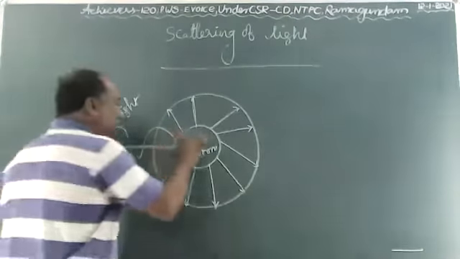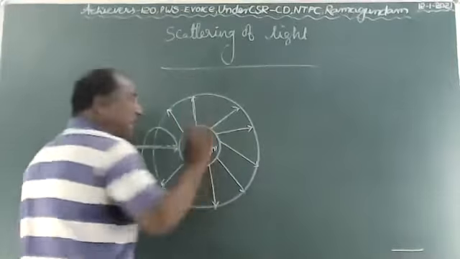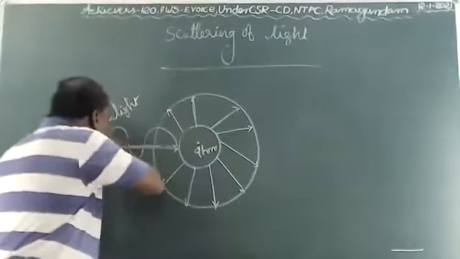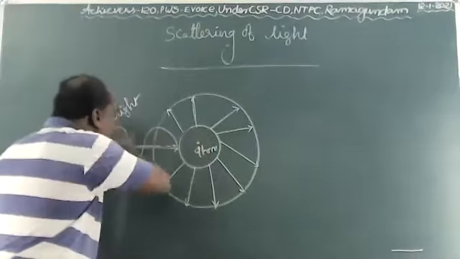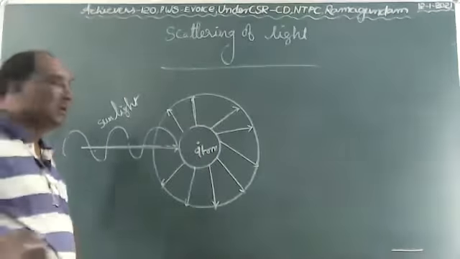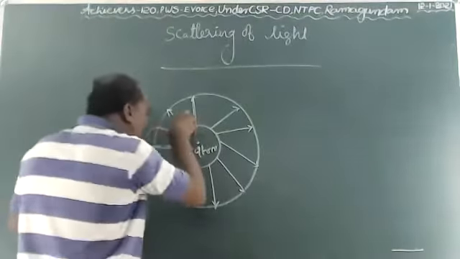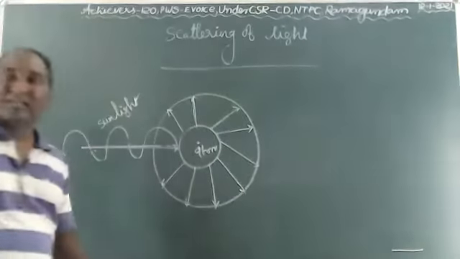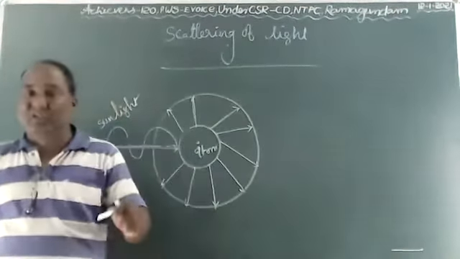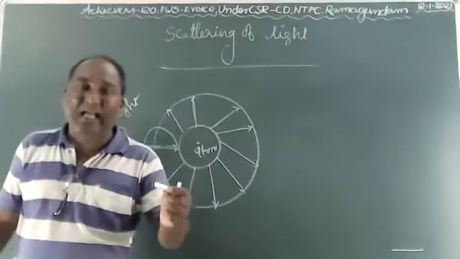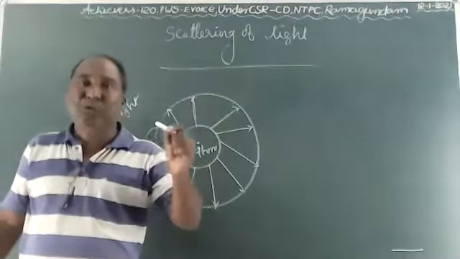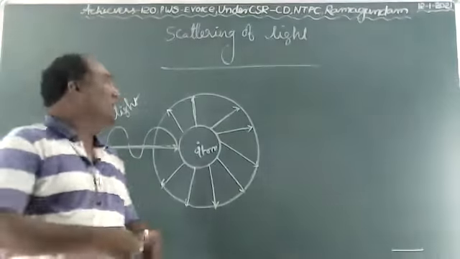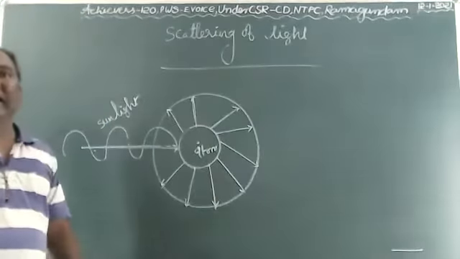The atom is the scattering center. We call atoms scattering centers. What is the work of scattering centers? The scattering centers absorb the energy, and from the absorbed energy, a little amount is spread into all the directions. It is called scattering of light. Have you understood, children? The re-emission of absorbed energy in all the directions by an atom is called scattering of light.